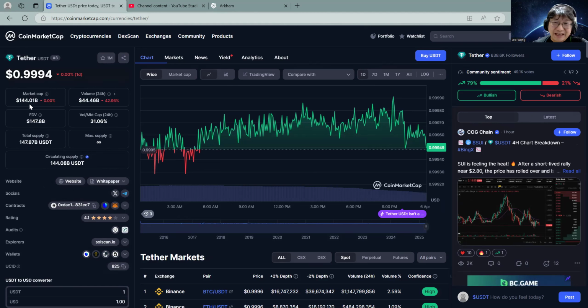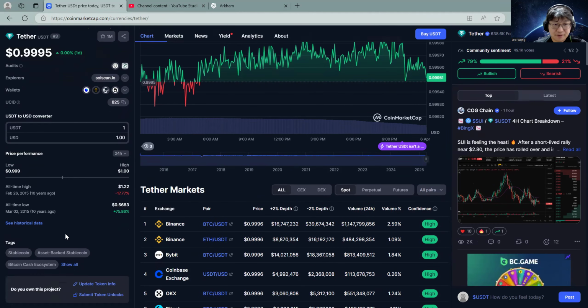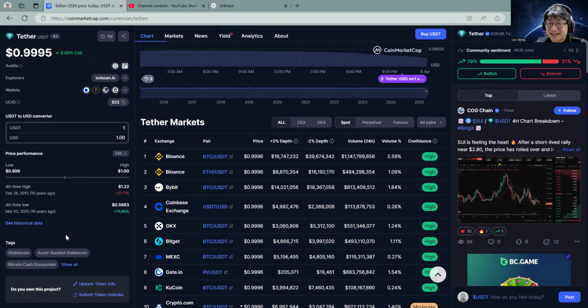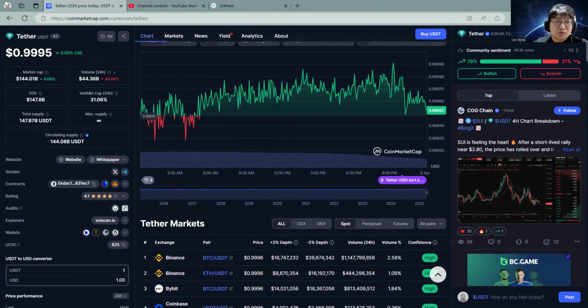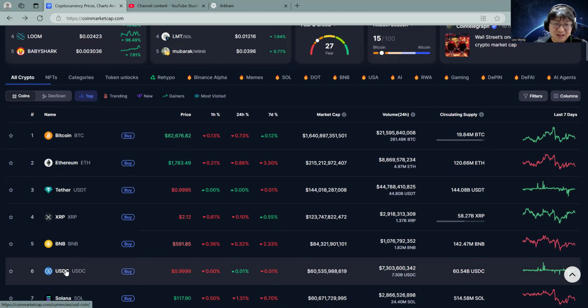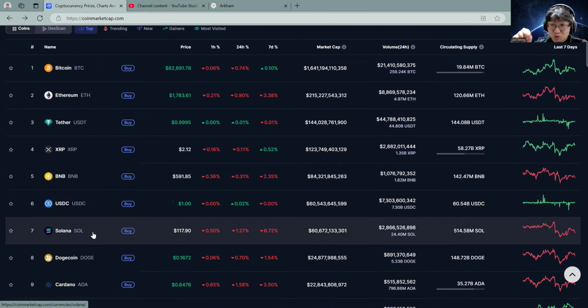Tether, for example, is actually minted and issued by Tether Limited. It's an asset-backed cryptocurrency. Prices usually stick around $1 or close to $1 for Tether. Not always perfect, but close enough. So keep in mind, if anyone pitches you next time and says, oh yeah, I'm mining Tether, no, not gonna happen. It's a scam. You cannot do that. Same thing anytime you see USDT, USDC, those are stable coins. They're minted and issued by a certain company. So these are basics that you really need to know.